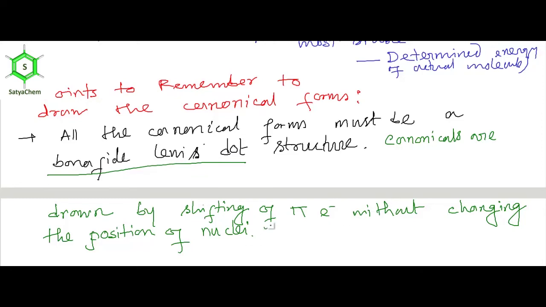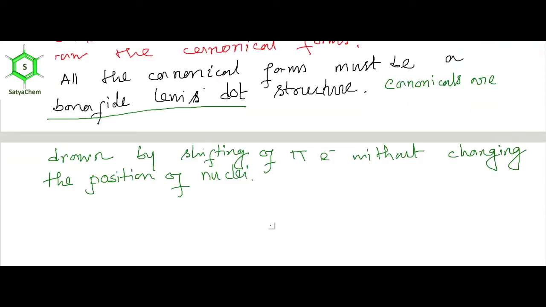So what do I mean by bona fide Lewis-Dot structure? I can give you one example: you can't compare the resonance hybrid with hypothetical cyclohexatriene. So what is cyclohexatriene? Say suppose this is cyclohexatriene.